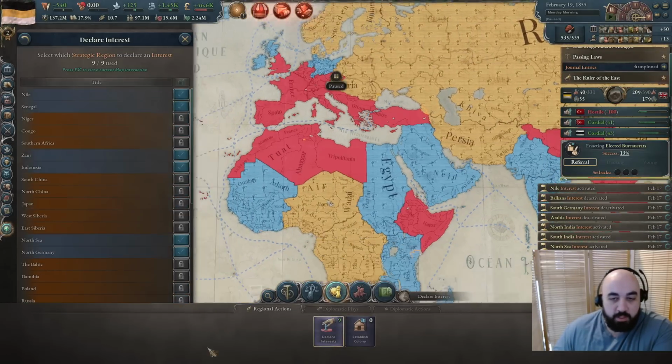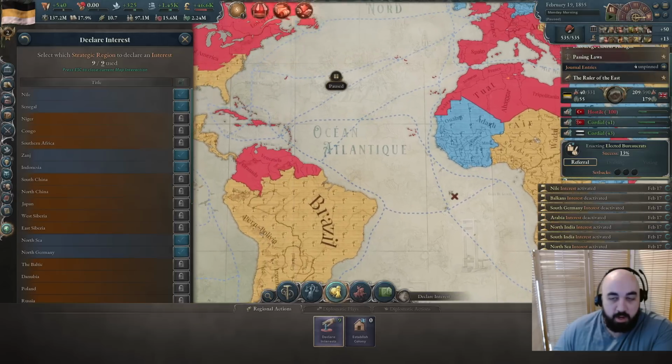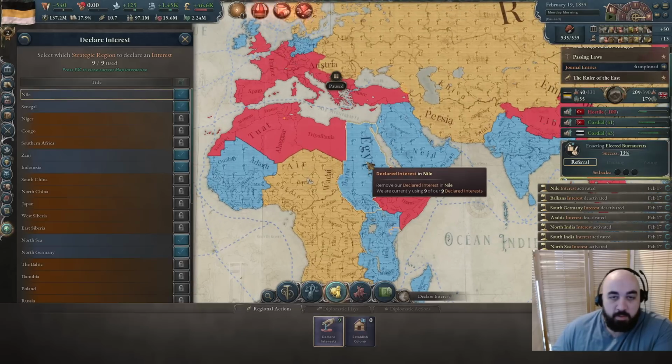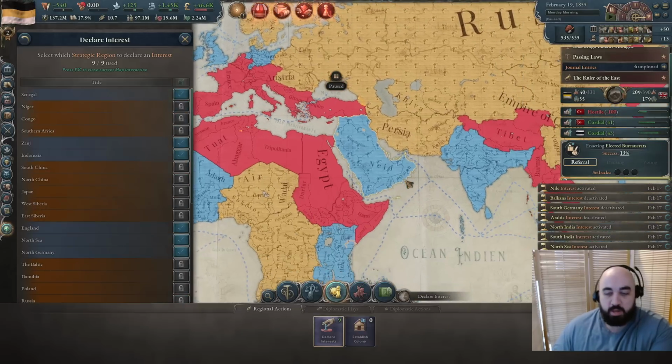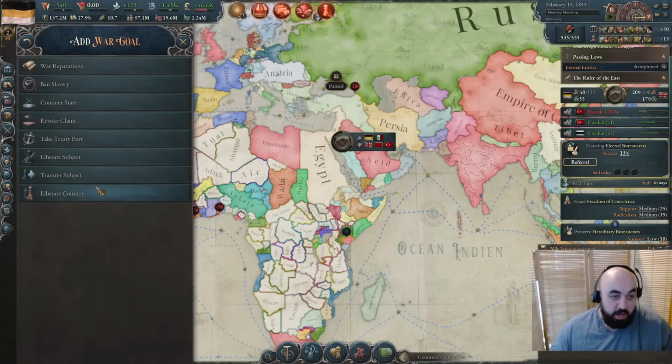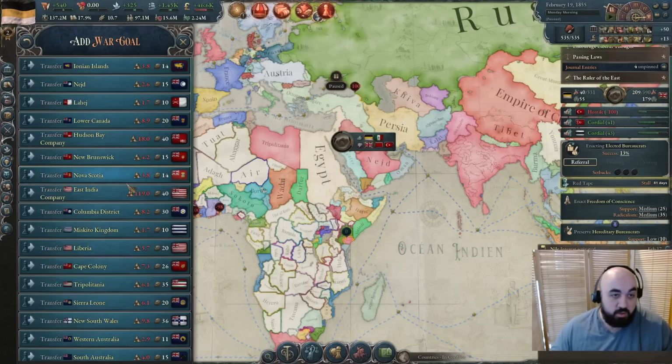Well, we might want to redeclare an interest so that we can release from Kebab. I'm not sure how important this is going to be for us. We maybe don't need this Egypt interest. We'll throw that in there. Something like this. We did have a bunch of interest change, and so now we could put transfer subject.